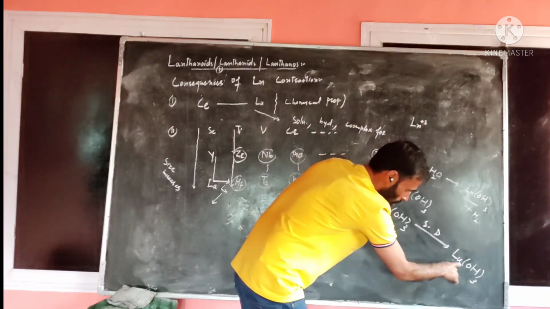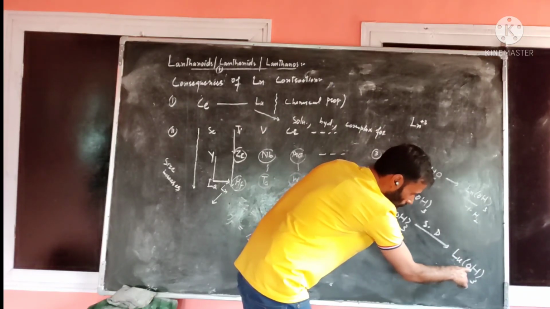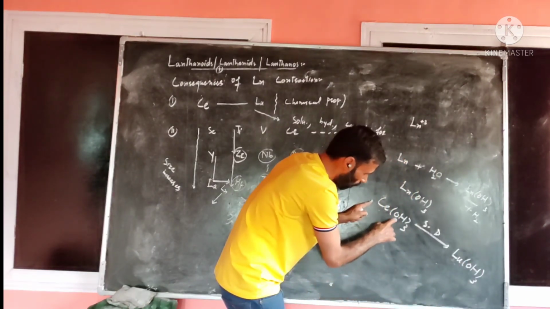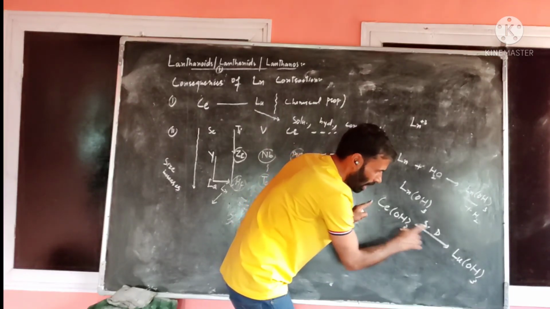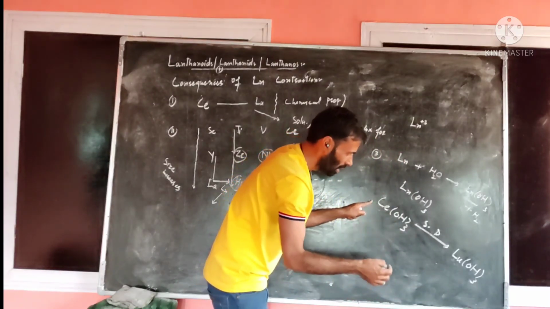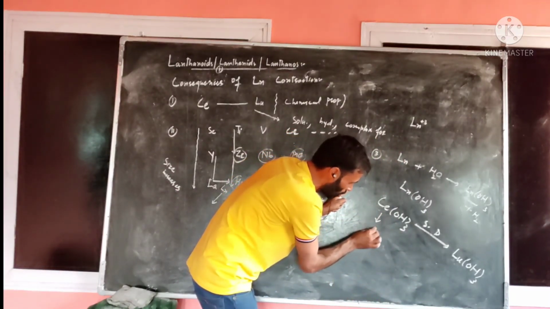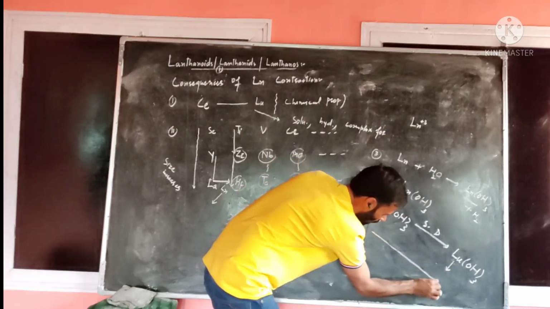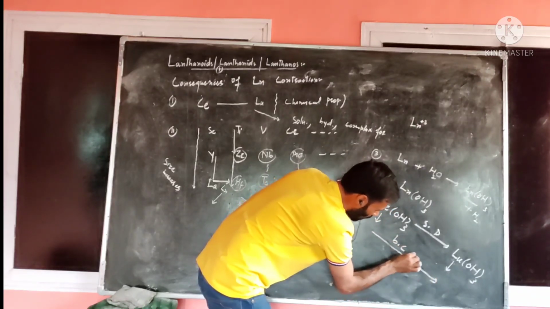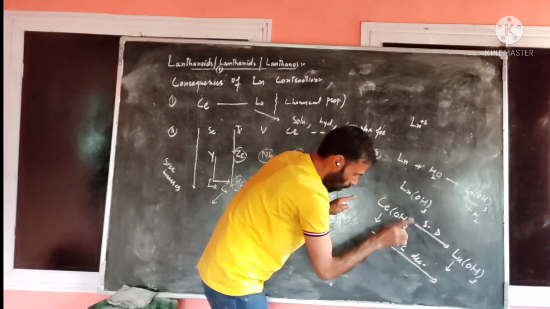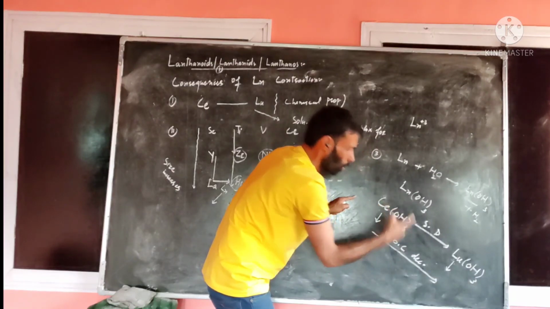Any element which has more covalent character is reluctant in the formation of ions. So this one will readily give hydroxide ions, and this one will not give hydroxide ions readily. That means this one is more basic, and this one is less basic. So their basic character decreases when we move from cerium to lutetium. Why does that decrease? That is due to lanthanide contraction.